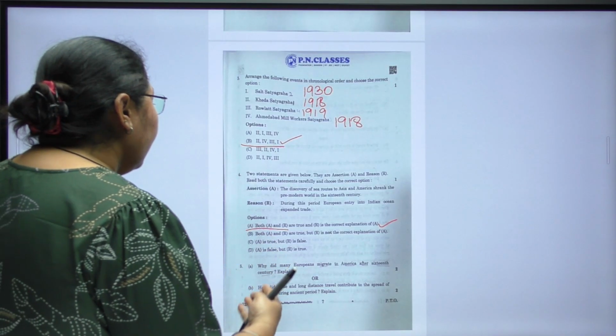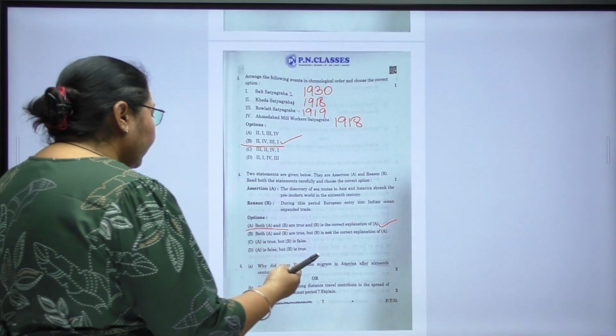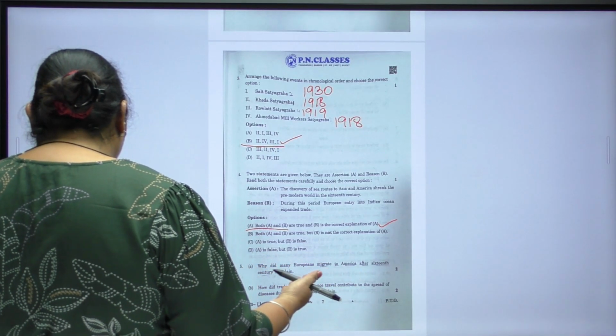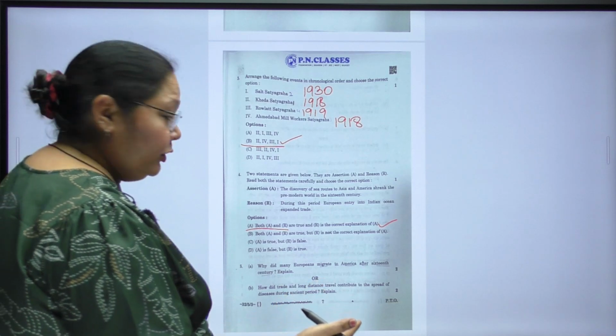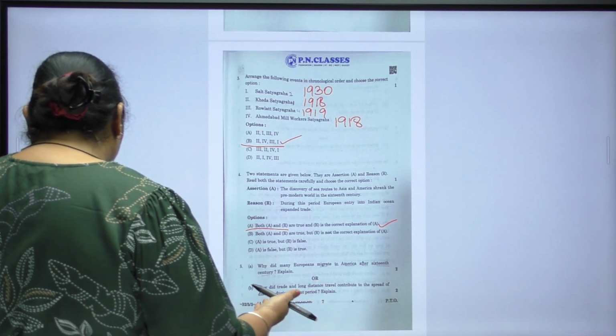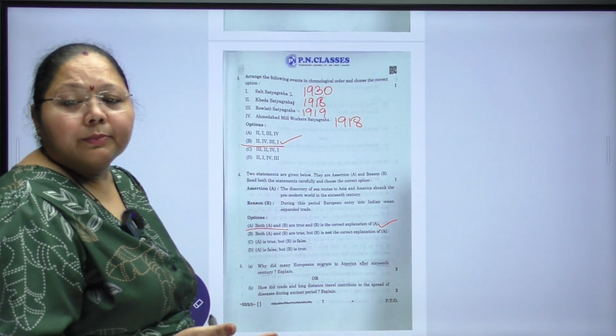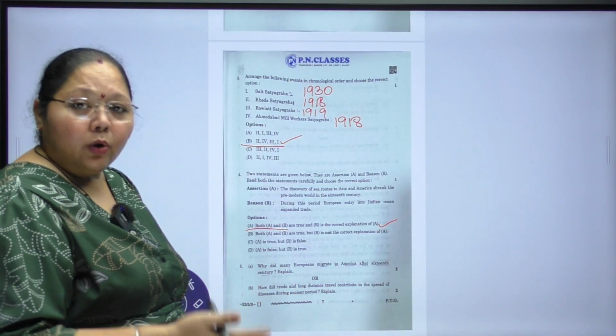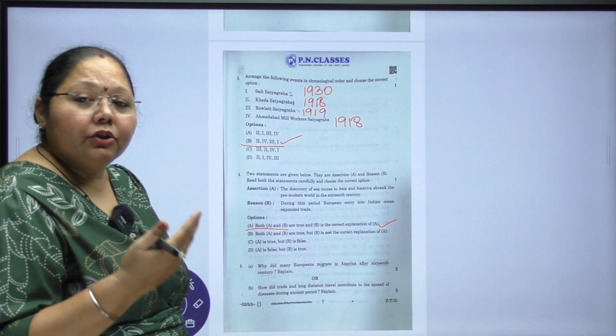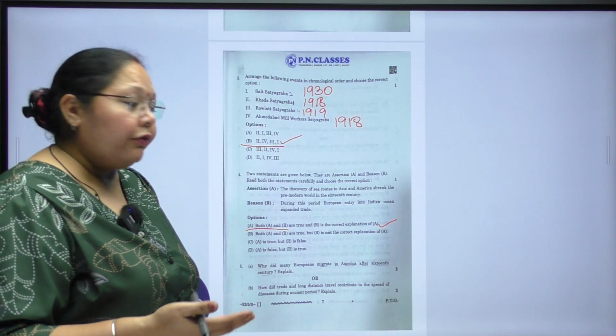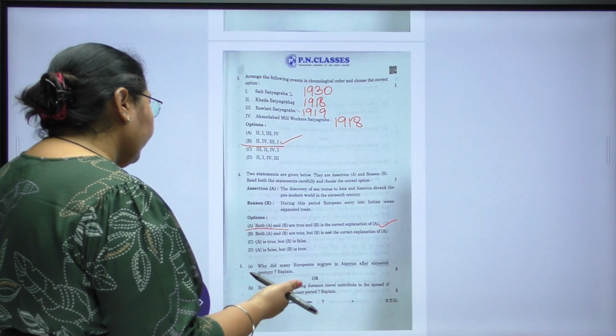You can write that they went for better economic opportunities, escaping religious persecution. The people were judged and discriminated on the basis of religion. They did not want this to happen.